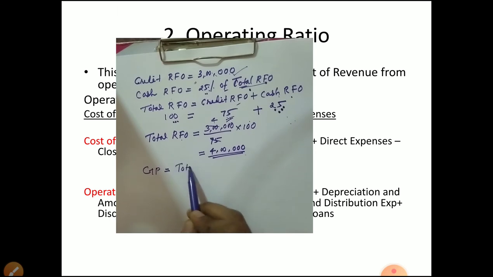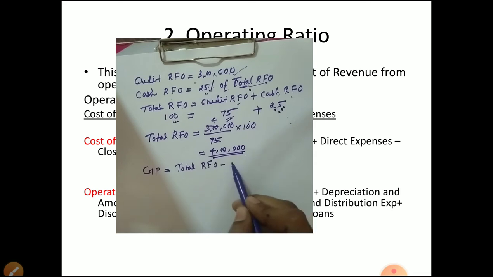Total RFO we know. This cost of RFO we have to calculate. So how to calculate cost of revenue from operation?